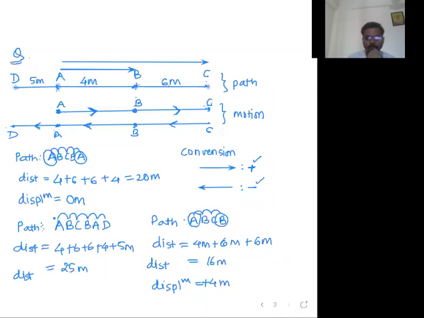Tirtha, reply me. Is this clear to you? How to add for getting the answer of distances? How to do the addition? Yes. Chalo next. Chala balanno, displacement. Everyone find out displacement.